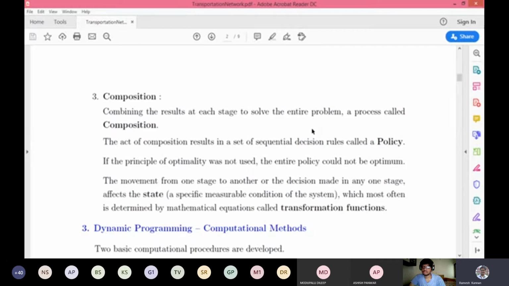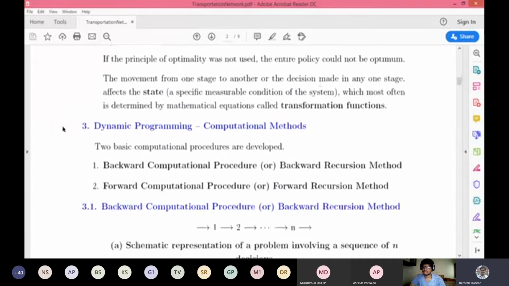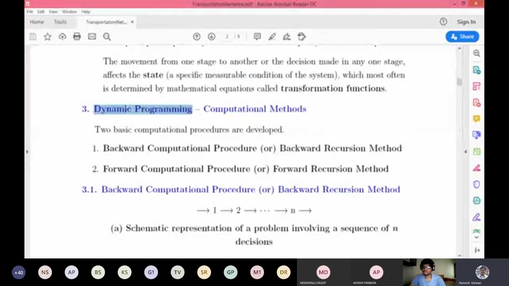Whereas other types of network analysis are not policy based but optimum based. We find the global maximum or global minimum and decide based on that. But in recursive optimization, we look into each and every stage. That is why dynamic programming is considered the most significant compared to other optimization techniques. And this is called the policy.